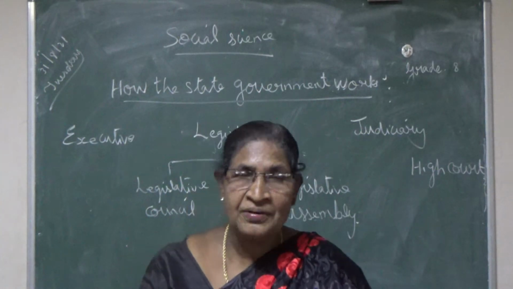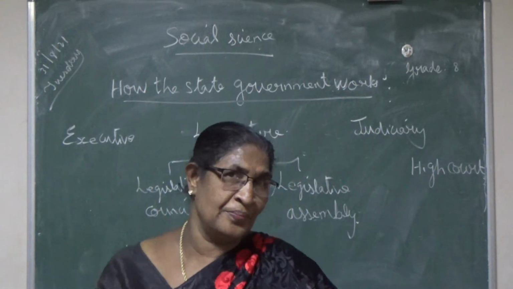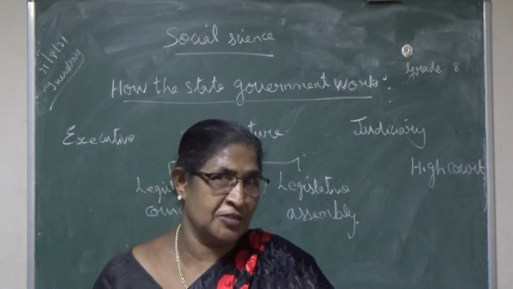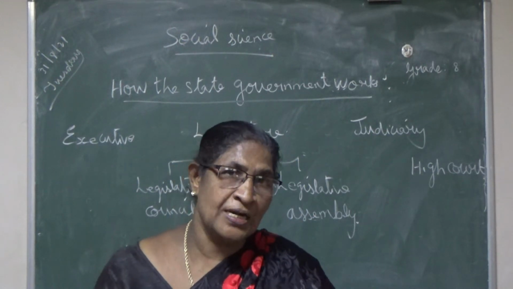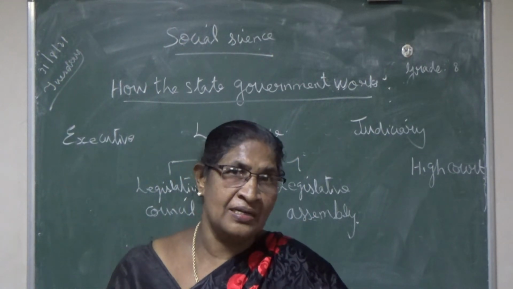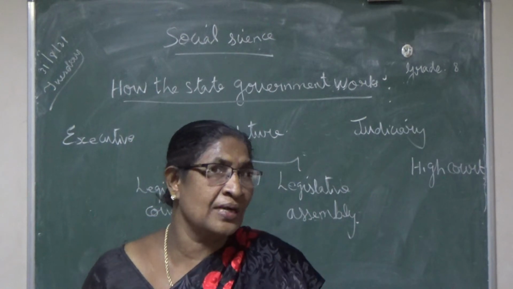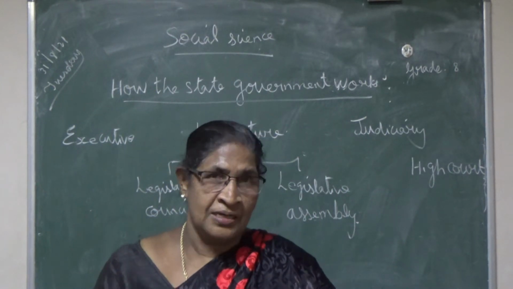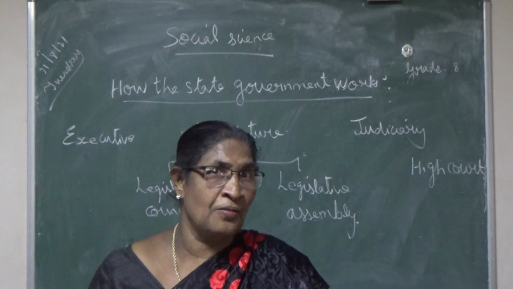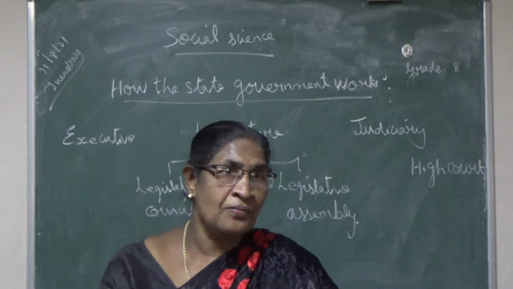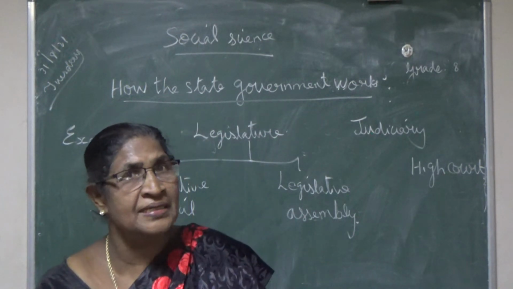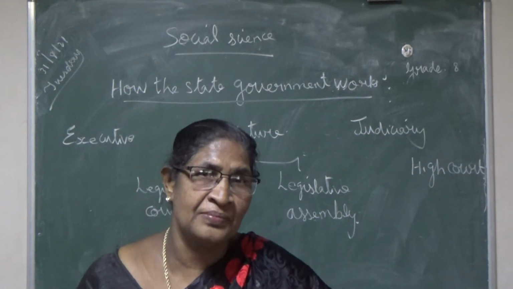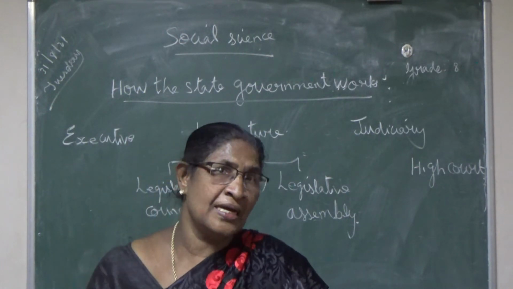The governor can nominate one member from the Anglo-Indian community in the Legislative Assembly. So totally 235 members. Already we studied the power and functions of the governor. He has the power to appoint or nominate one member to the Legislative Assembly from the Anglo-Indian community.